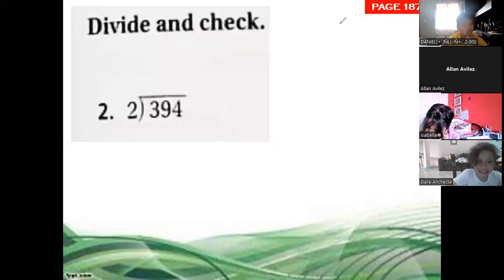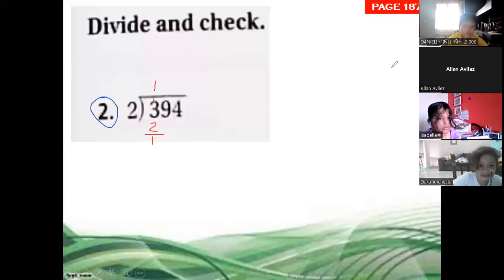So page 187, exercise 2, and please enclose the number 2 because it says 2.2, as if it were 2.2. So that's why you have to enclose the number. So let's begin working with the number 3, this one. 3 divided by 2. So table of 2. 2 times 1, 2. 3 minus 2, 1.